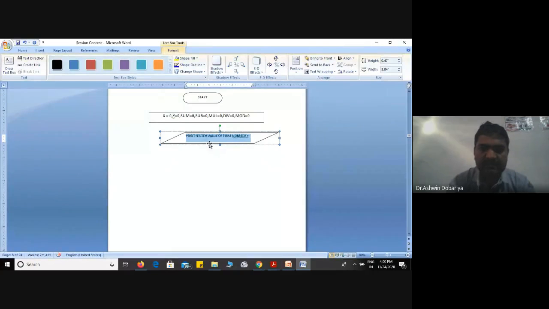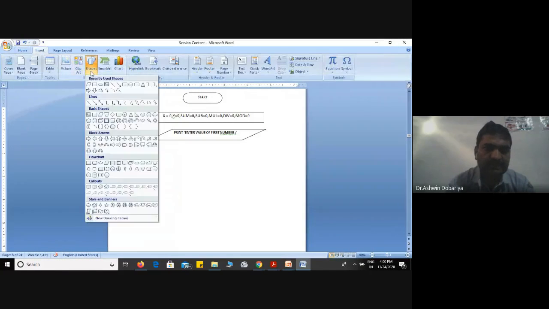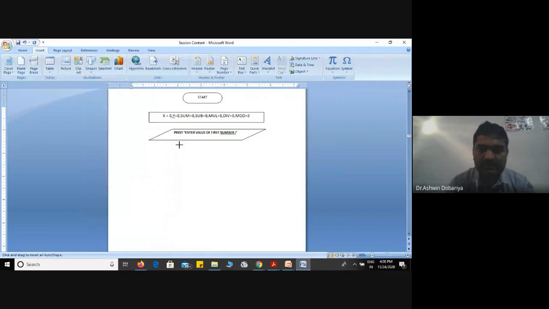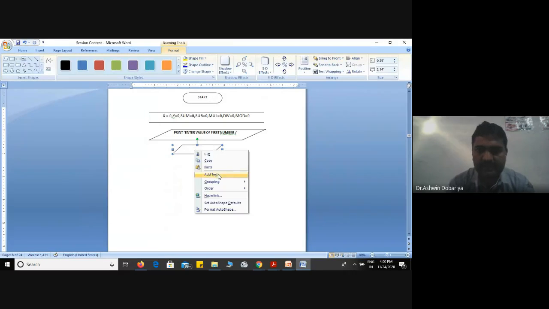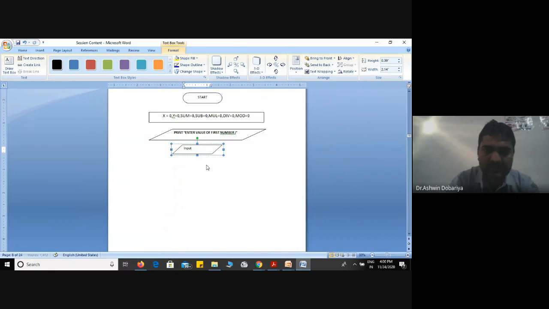And whatever value you enter, it will be stored in which variable? Which is the next statement? The first value is assigned to which variable? X. Then we can write input X. Okay, input X.